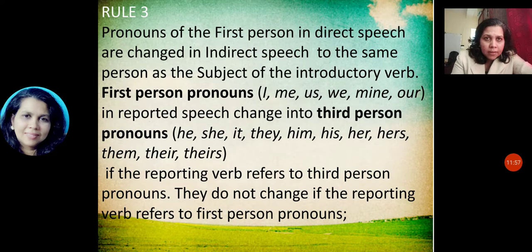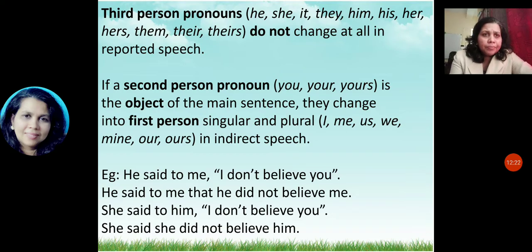So rule number 3 is that pronouns of the first person in direct speech are changed to third person in indirect speech, and third person pronouns do not change at all.